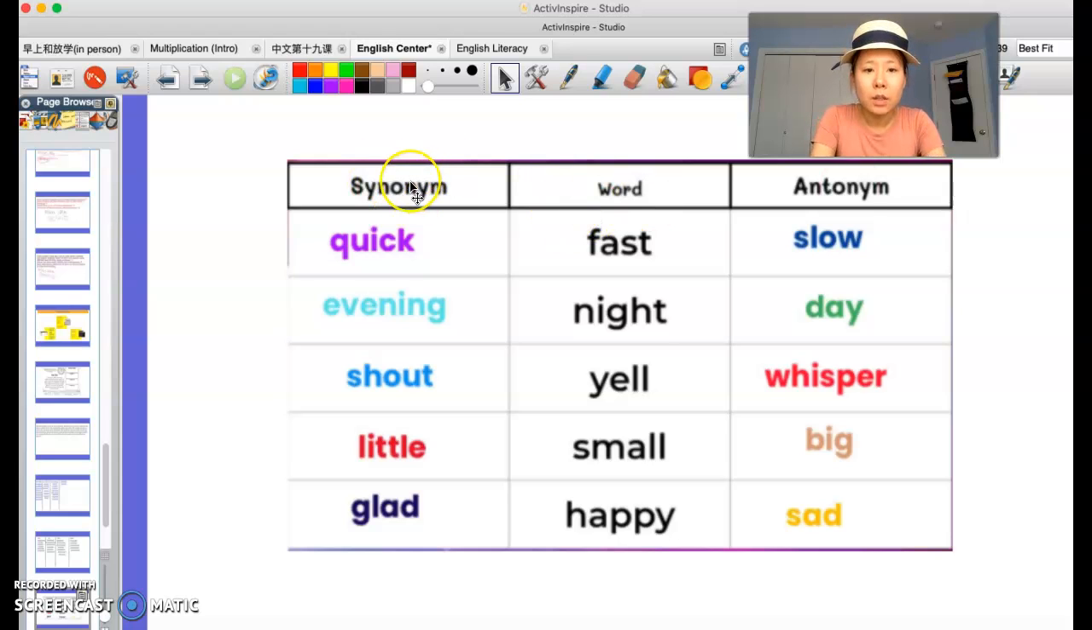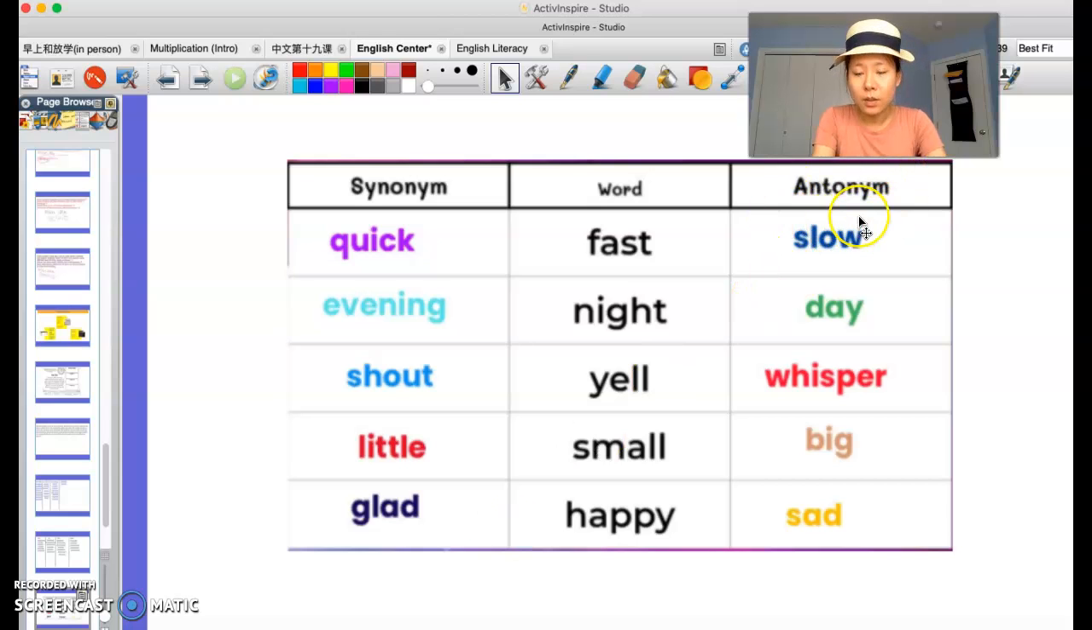Synonyms means words that have very similar meaning to another word. For example, a synonym for fast would be quick. Night and evening have similar meanings, and yell and shout have pretty much the same meaning. Small and little, glad and happy. Right? So this is what we did yesterday on Seesaw for practice.